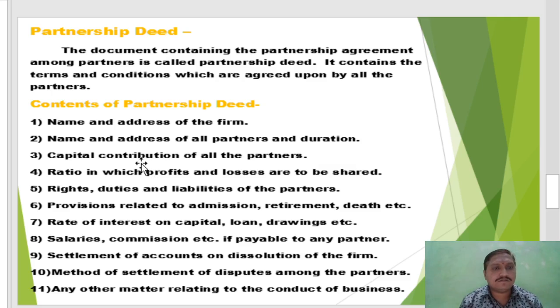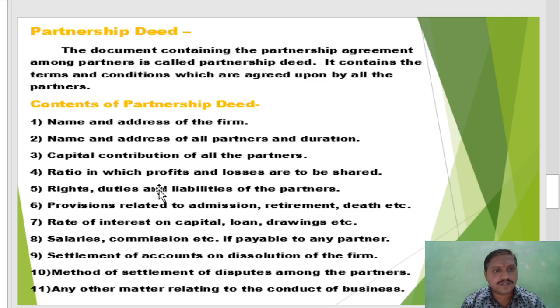Capital contribution of all partners, means how much capital each and every partner contributes in the business, is also mentioned in the partnership deed. Ratio in which profits and losses are to be shared. In a partnership firm, partners decide the profit sharing ratio, and that is also mentioned in the partnership deed, whether in capital ratio or whichever ratio they decide.